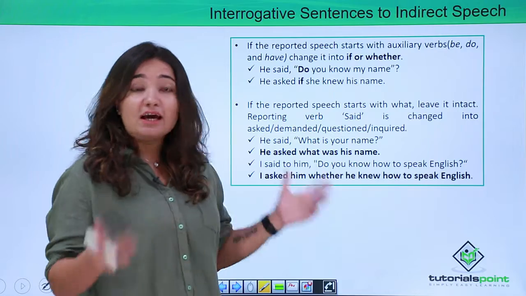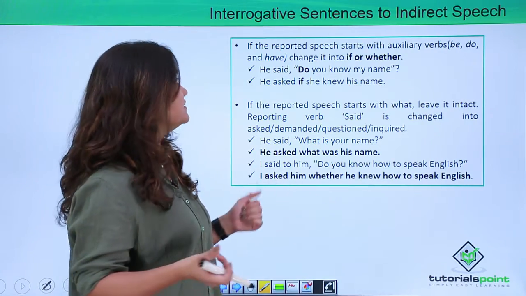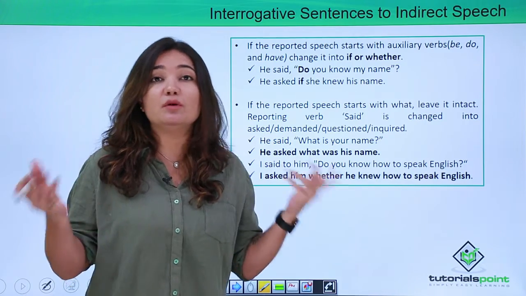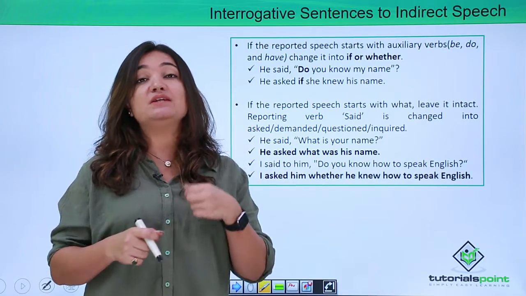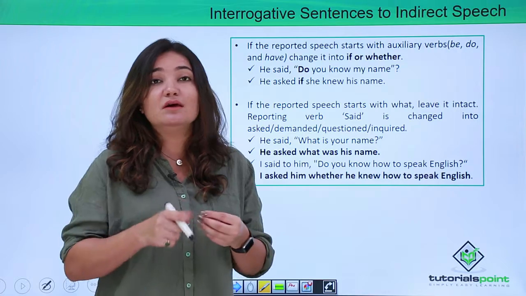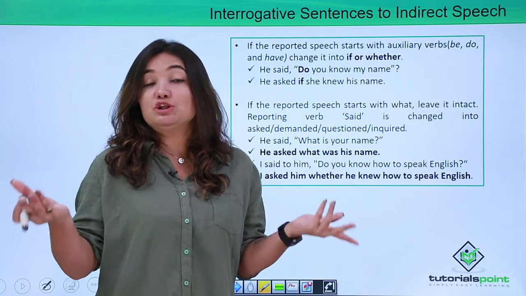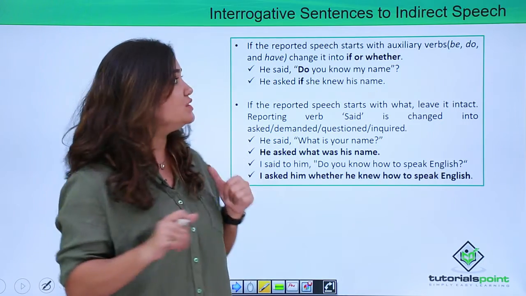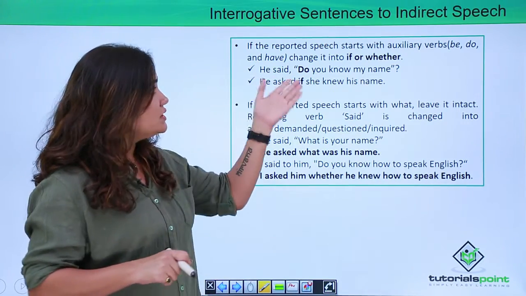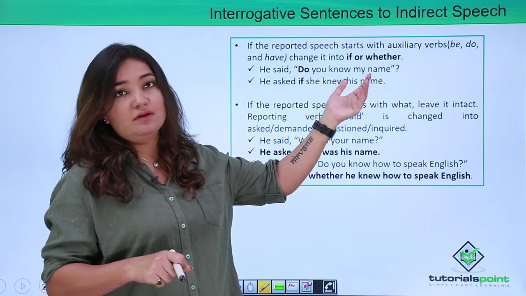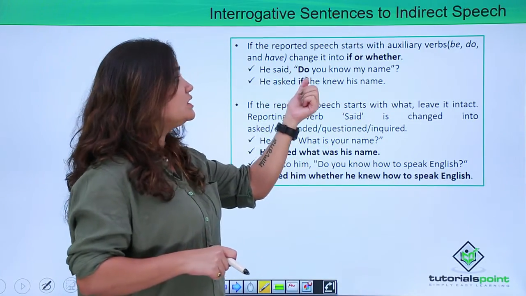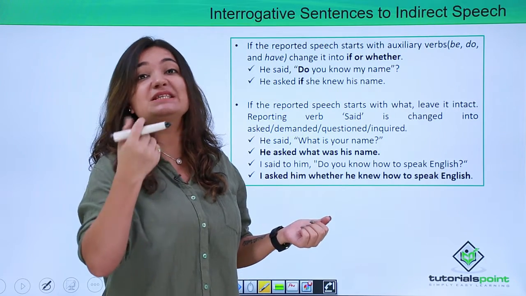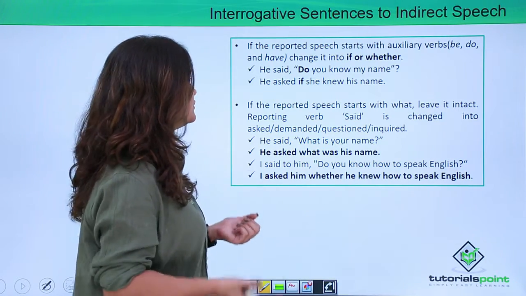Oh yes, we have something else left as well. What if the verbatim that you're changing is in the form of interrogation, or to be more precise, in the form of interrogative speech? How do you change it? If the reported speech starts with auxiliary verbs, change it into if or whether, which means if it is in the form of questioning. So then how do you convert it?